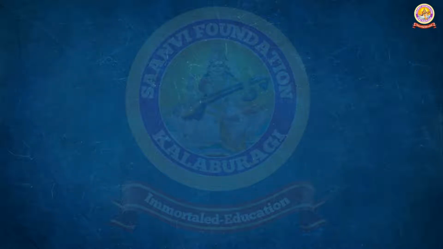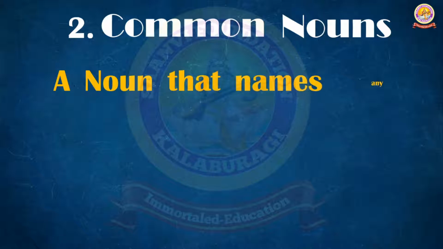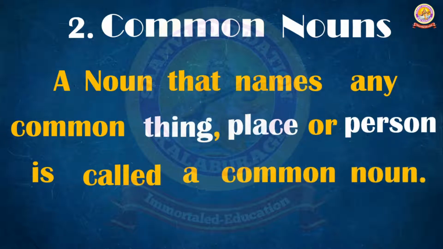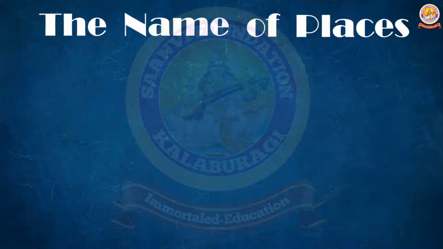Now, second one, common nouns. A noun that names any common thing, place, or person is called a common noun. They are general names. For example, I would like to explain to you. Common nouns are nothing but general names. You just have to remember this point only.